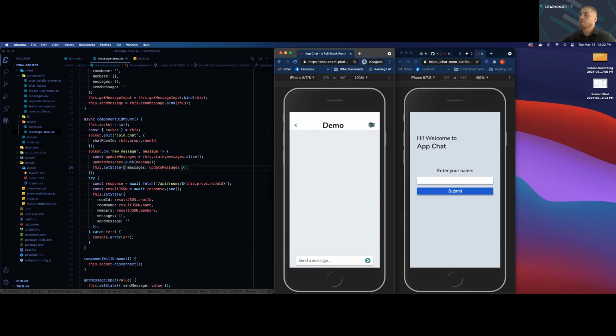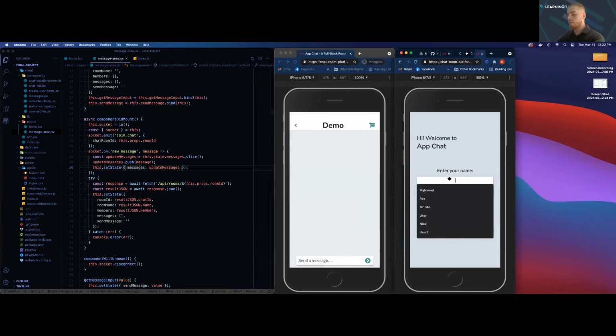Up here in the top right, we have this icon, which slides out a little drawer, which gives us some more information about our chat room. First is a list of all the members that currently belong to the room, followed by the chat room specific ID, which will come in handy when another user wants to join a chat.